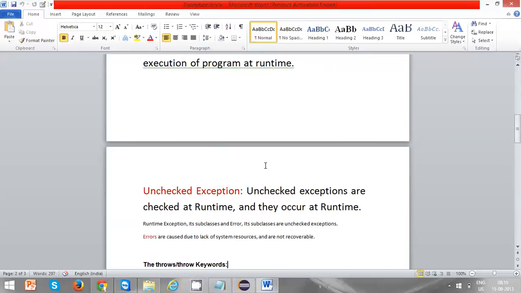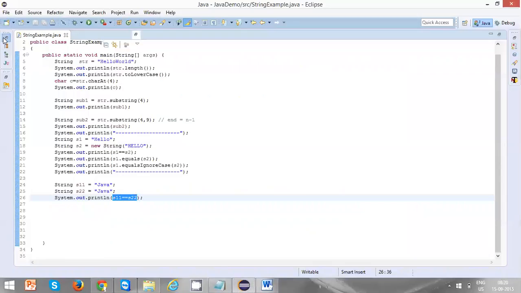In that case it happens at runtime. The compiler doesn't know this kind of exception can come, so that's the reason it will not say that you have to handle it. Let's discuss the definition: unchecked exceptions are checked at runtime and they occur at runtime. Okay, let's do some coding and understand.